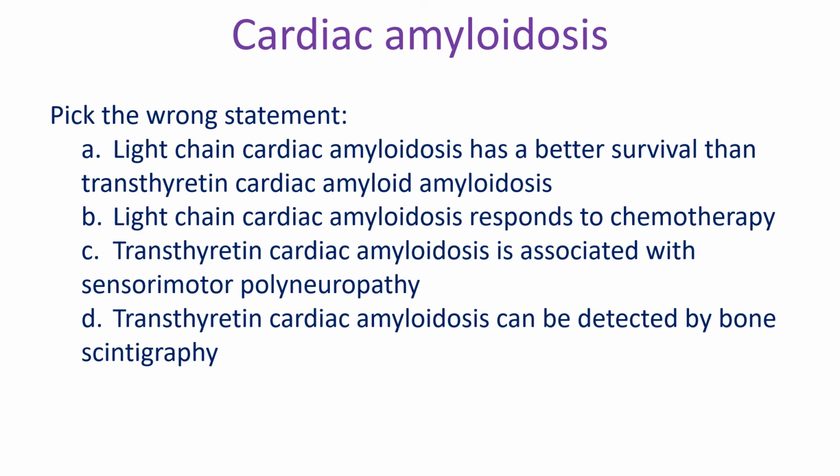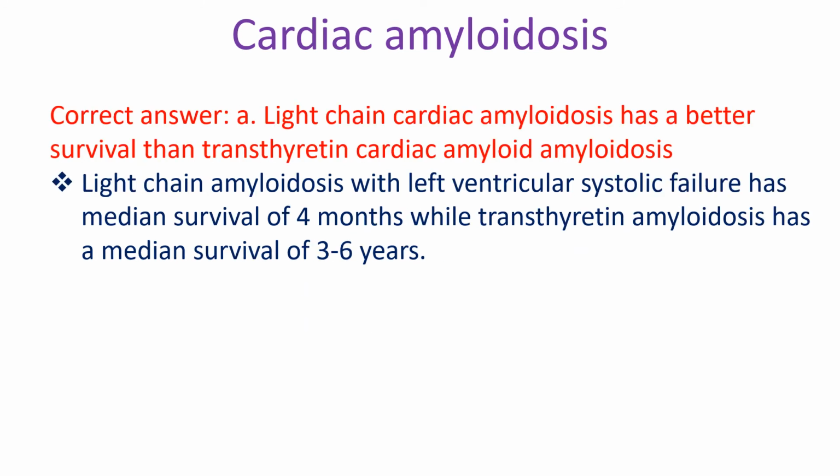Pick the wrong statement. A. Light chain cardiac amyloidosis has a better survival than transthyretin cardiac amyloidosis. B. Light chain cardiac amyloidosis responds to chemotherapy. C. Transthyretin cardiac amyloidosis is associated with sensory motor polyneuropathy. D. Transthyretin cardiac amyloidosis can be detected by bone scintigraphy. Correct answer A. Light chain cardiac amyloidosis has a better survival than transthyretin cardiac amyloidosis.